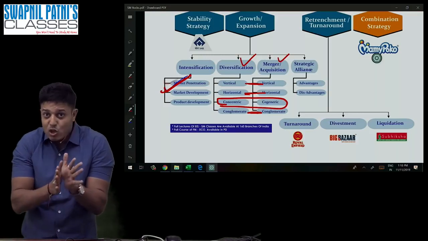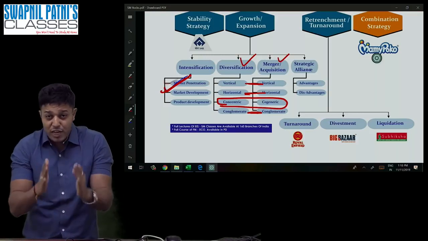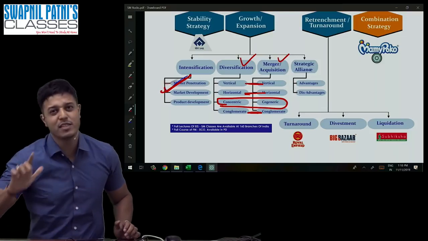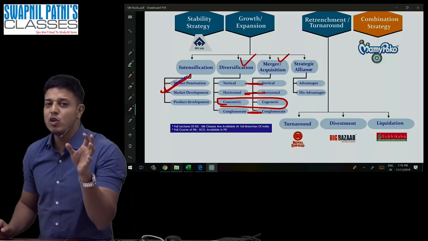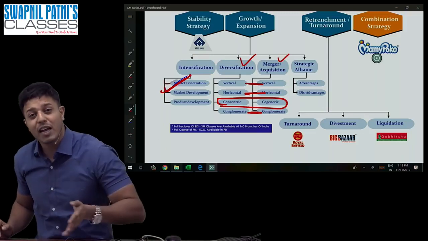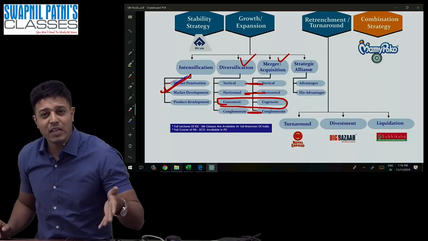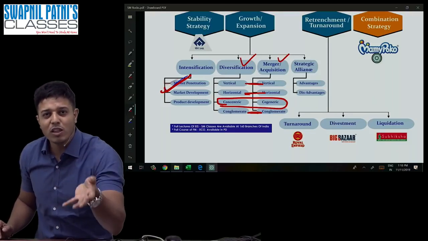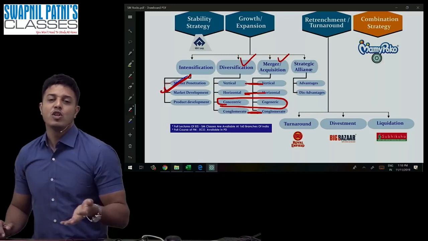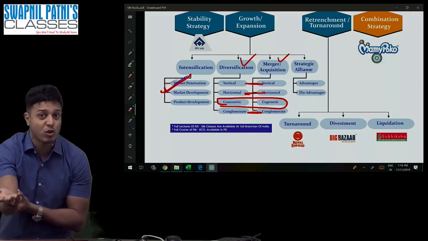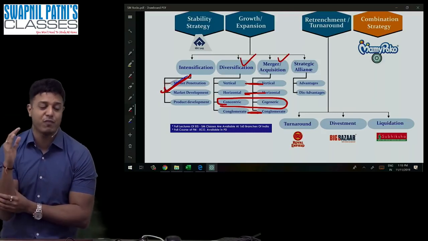The new product is not absolutely distinct from the existing one; it is a little change, having some connection with the existing process. Ultimately butter, paneer, ice cream, gulab jamun, you are getting all the products from the milk itself. Earlier I was only in milk, now I have all these products also. Again, concentric diversification.